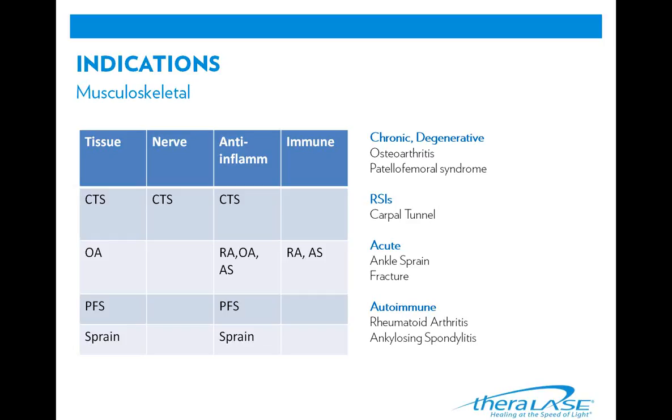This chart highlights how different aspects of a neuromuscular skeletal injury are affected by cold lasers. For example, in carpal tunnel syndrome, nerve and tissue repair are important. As well, here we have our tissue repair, our nerve repair, but also the anti-inflammatory effects are important in carpal tunnel as well. In autoimmune conditions such as rheumatoid arthritis and ankylosing spondylitis, the anti-inflammatory and immune-enhancing effects of cold laser play a major role in injury healing. If the patient is free of contraindications, their musculoskeletal injury can almost always be treated with low-level laser therapy.